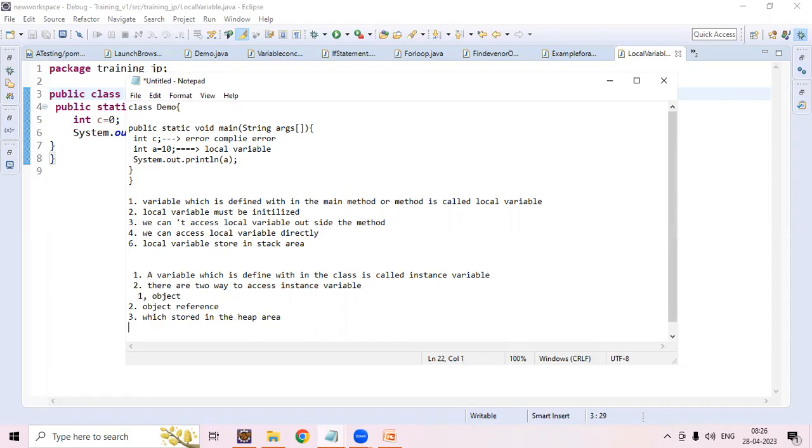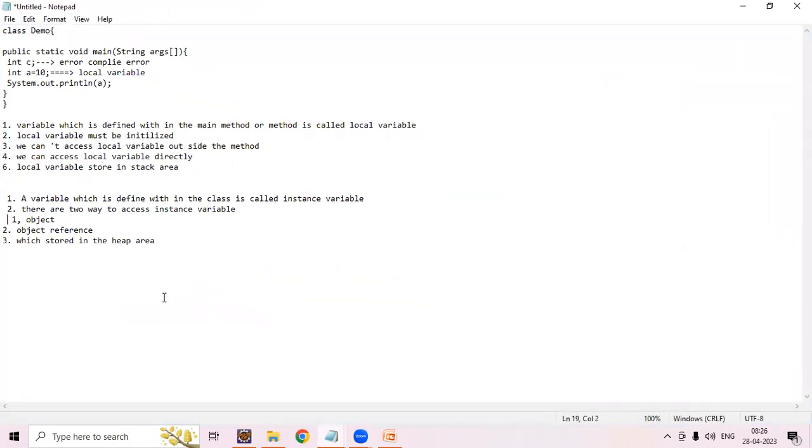Let's see the examples so you can understand. First of all, I'm creating a class named Demo, and I'm declaring an instance variable, int testCaseCount equals 10.